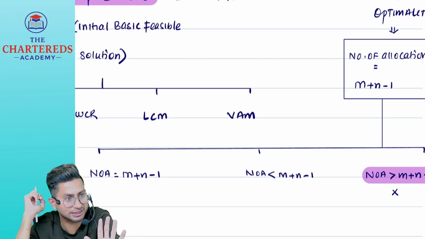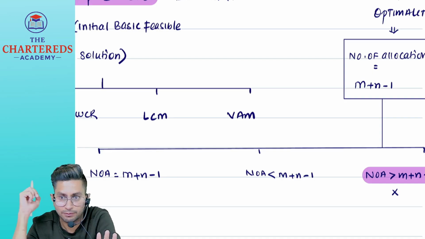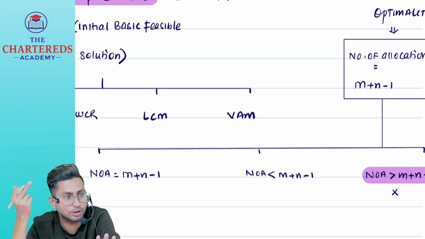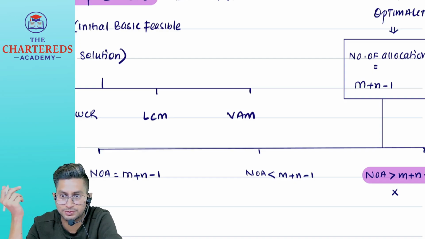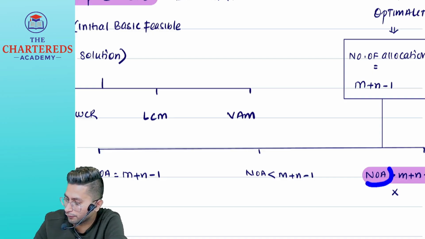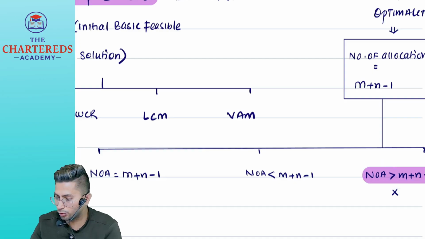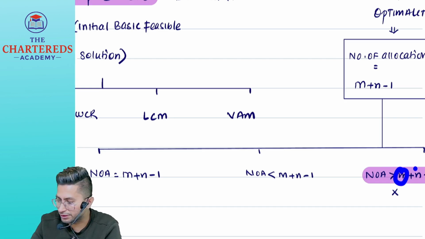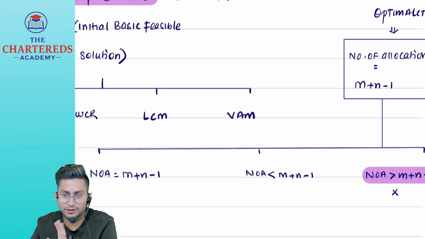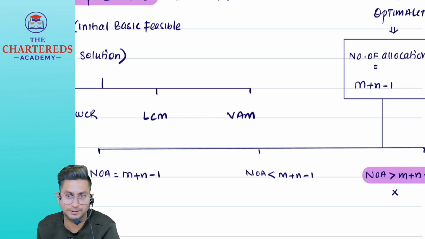How many warehouses do I actually have? 5. But I am saying I have supplied to 6. Practically possible or not? Number of allocations cannot be greater than m plus n minus 1. I hope you know what m is. m is rows, n is columns. I will explain the logic when we go to problems, because without numbers explaining logic is difficult.